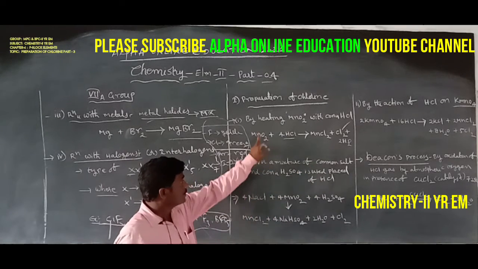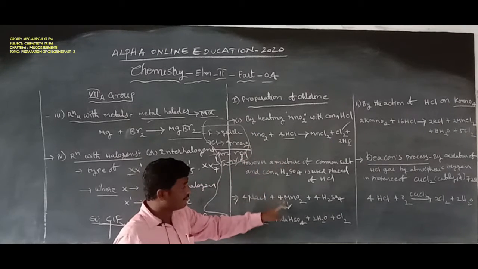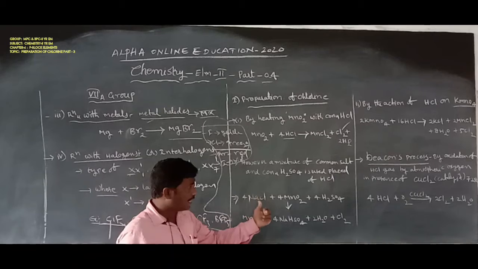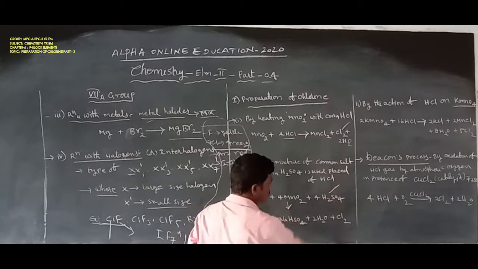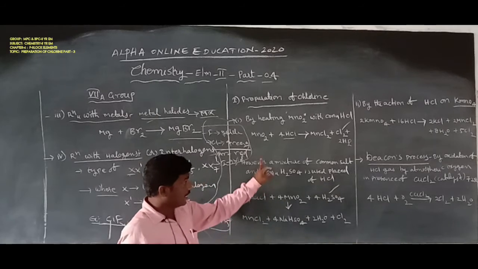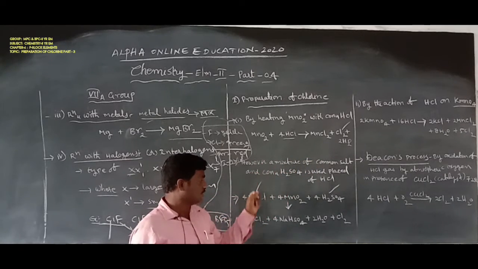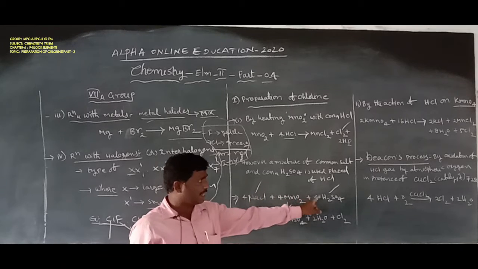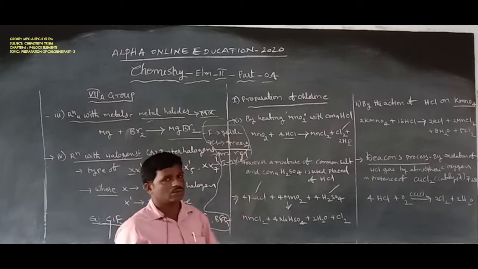Here, manganese dioxide is heated with the common salt, NaCl, and H2SO4.